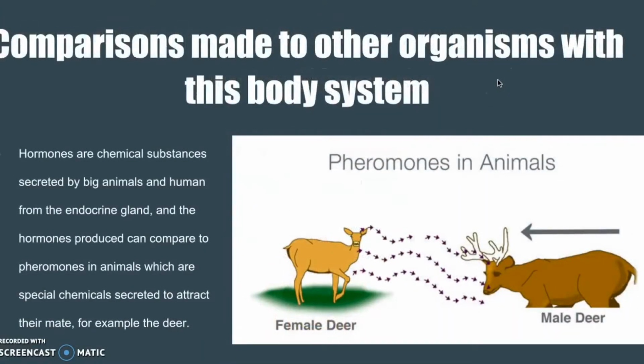Comparisons made to other organisms with this same body system. Hormones are chemical substances secreted by big animals and humans from the endocrine glands, and the hormones produced can be compared to pheromones in animals, which are special chemicals secreted by animals, for example, the deer. Pheromones are secreted by the female deer for the purpose of sexual reproduction. Endocrine glands such as the testes and ovaries also secrete hormones for sexual reproduction.